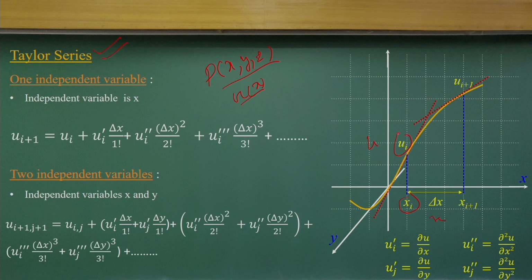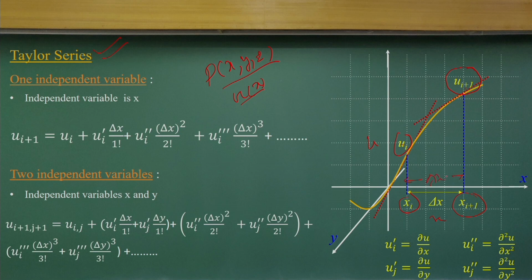We want to compute what could be the value u i plus 1, which is at a distance delta x from xi, that is xi plus 1.